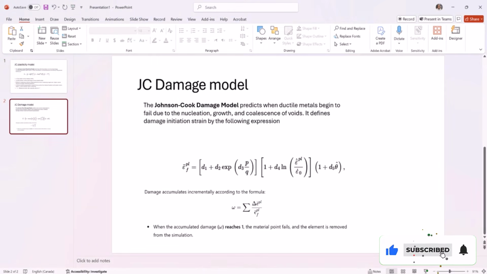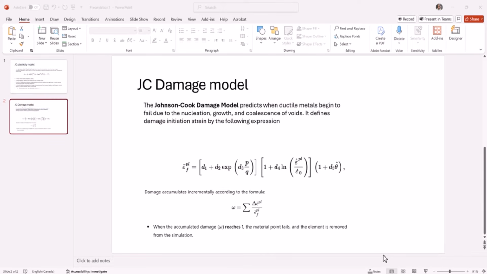So according to the Johnson-Cook model, when the ductile metals begin to fail, we do have nucleation, growth and the coalescence of the voids. According to this formula, we have the strain, and we have other damage parameters such as D1, D2 to D5, our fitting parameters according to the experimental data. We don't need D5 here because it relates to the temperature. We don't have the temperature here, so we ignore this one. And we do have the damage accumulation, and this parameter omega indicates the damage parameter, and as we reach the value of 1, the material begins to fail.